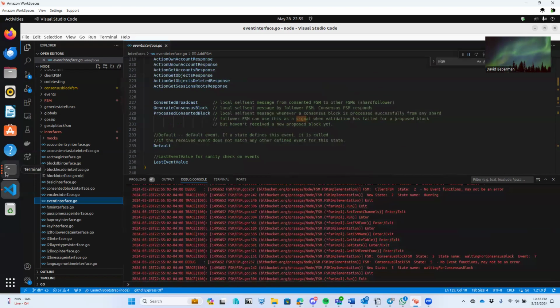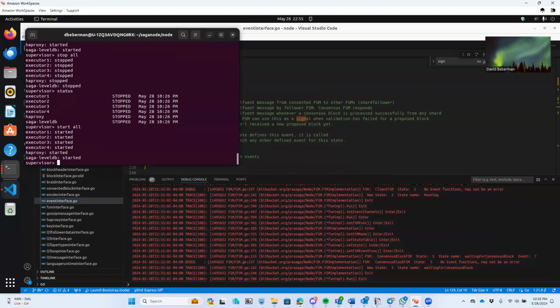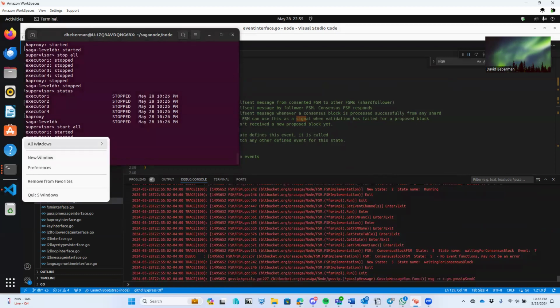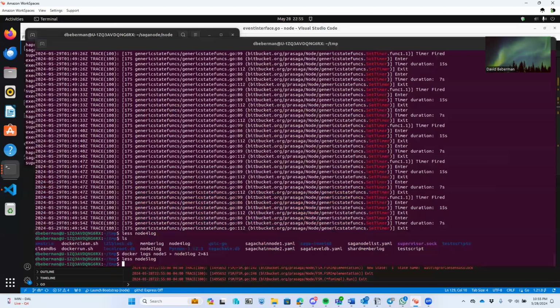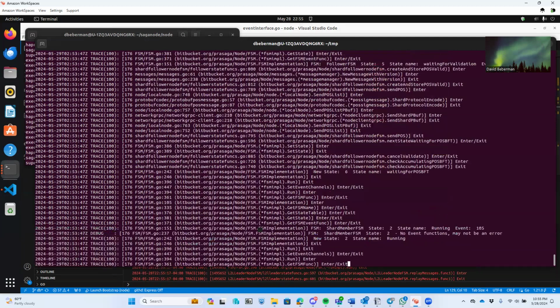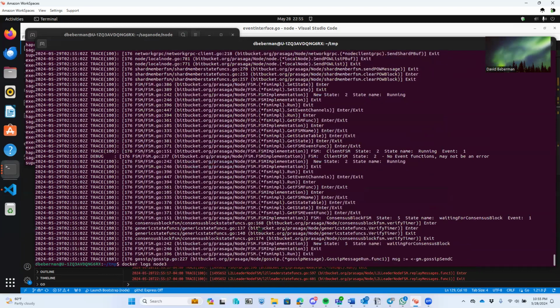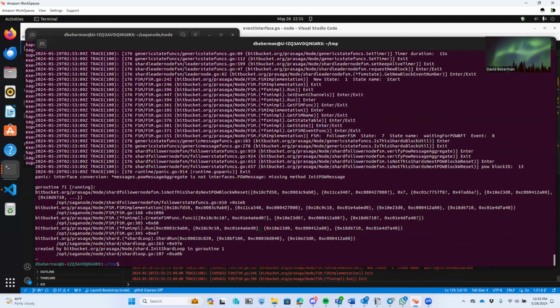Just to make it clear, sorry, all windows. Let me go back to this one. So here's Docker logs, node 3, node 4. Oop, and look at that. There's a crash.